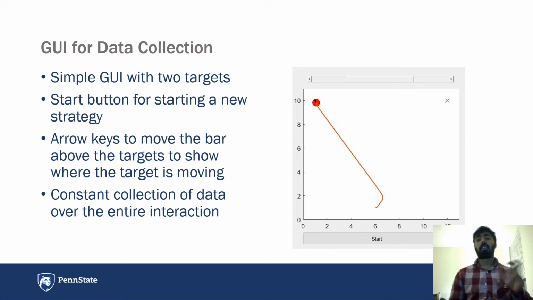In this way, we get a continuous collection of data about an entire interaction, showing what actually occurred during the full interaction in the human's head.